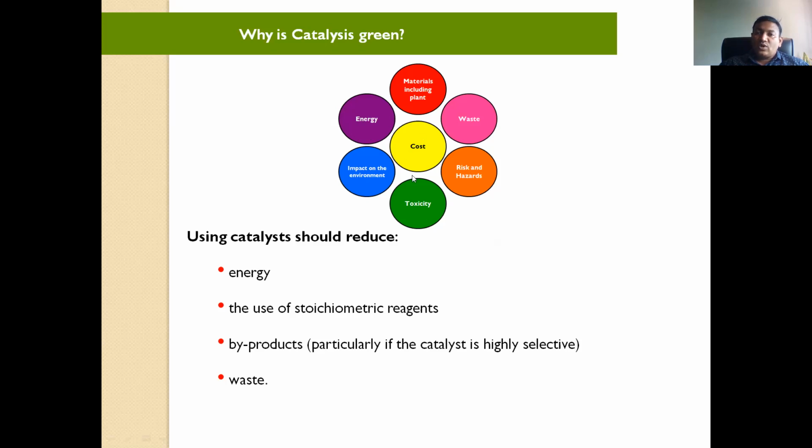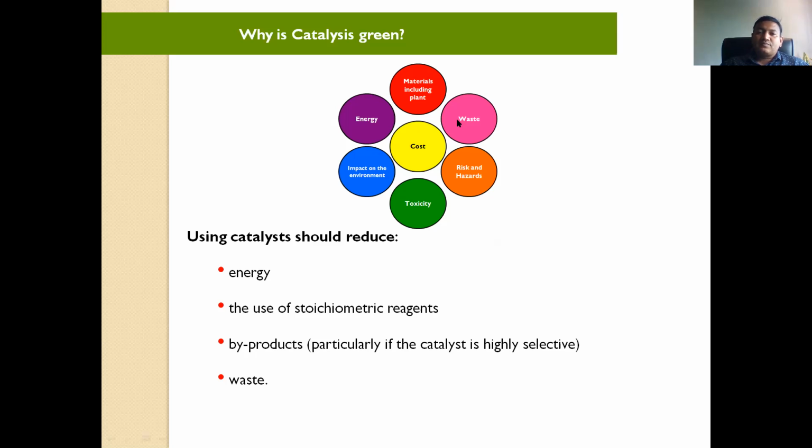Then cost effectivity is also important. The same reaction we have to carry out without catalyst and with catalyst. If you use the catalyst, then your cost will also reduce. Then the material, whatever starting material you use, should be natural type of substances and should not be hazardous.